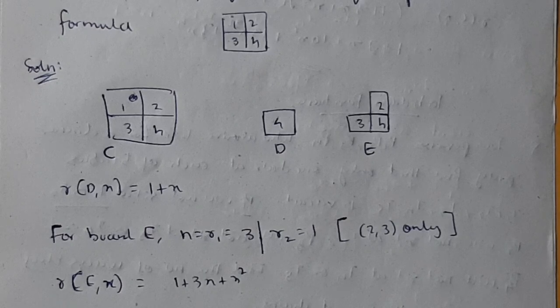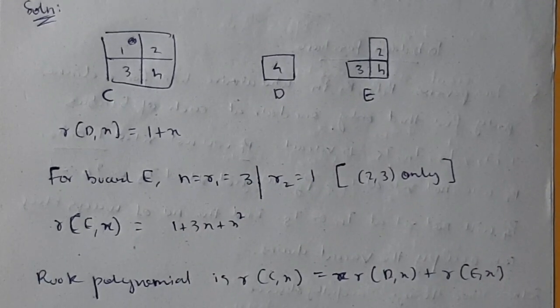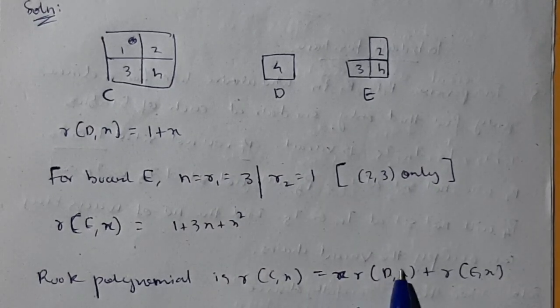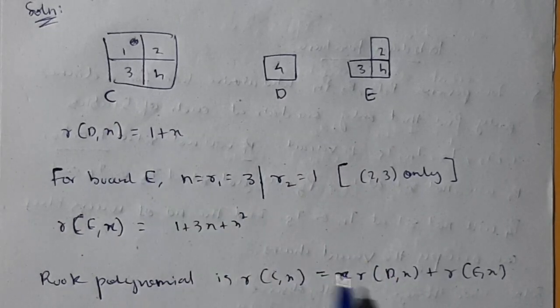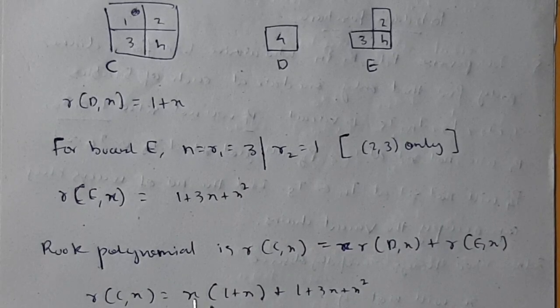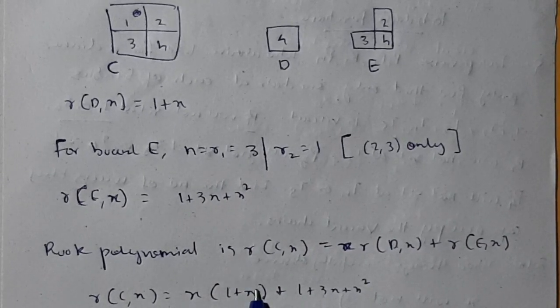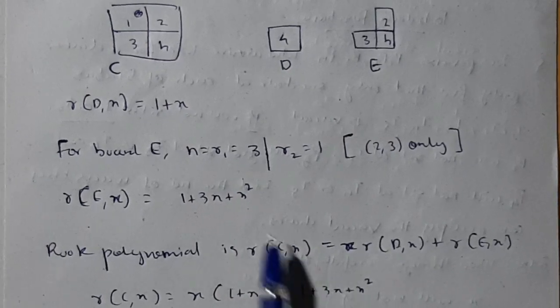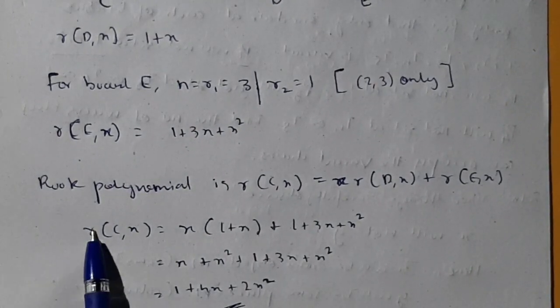Third step, after finding R D, x and R E, x, you have to write R C, x. The R C, x formula is this one: x times R D, x plus R E, x. Multiply x with R D, x. R D, x, what you got, is 1 plus x, so substitute 1 plus x here. R C comma x is given as x into R D, x, where R D, x is 1 plus x, then plus R E, x, which is this one. Simplify this and you will get the final answer R C, x.